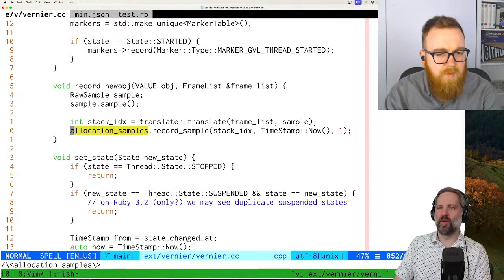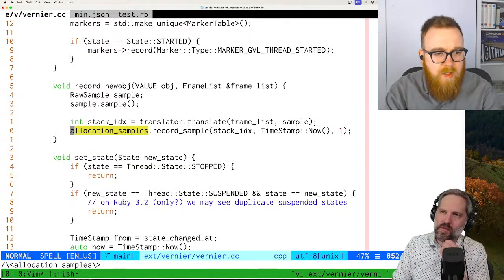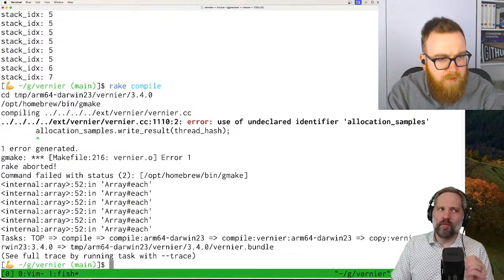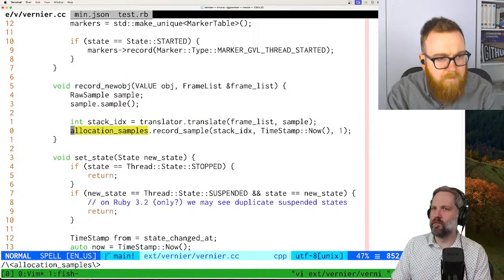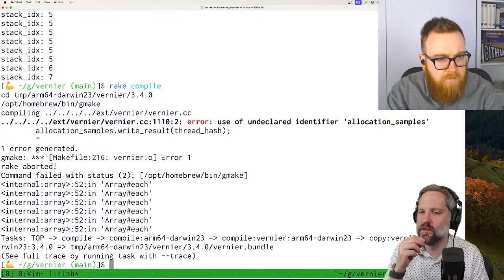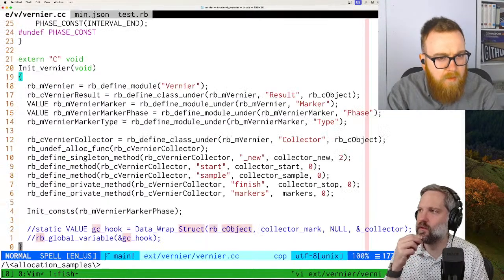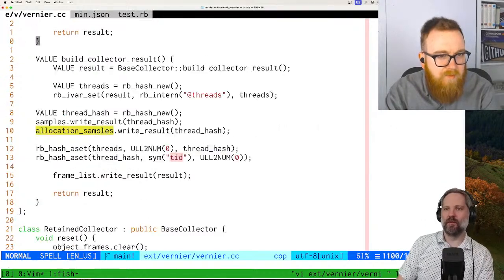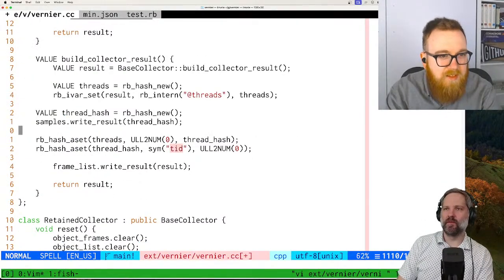Are we in the right place? That's definitely the wrong place.